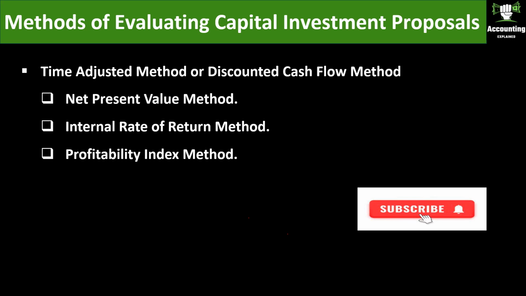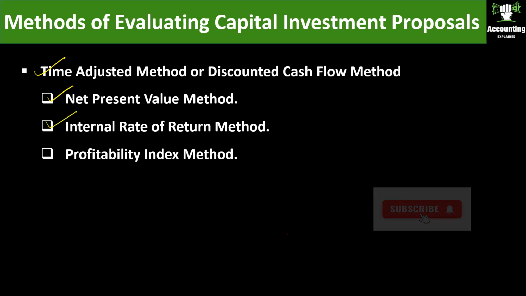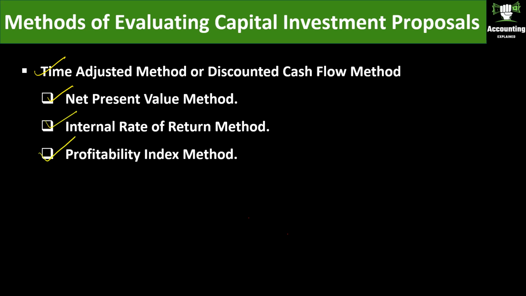Next is the time adjusted or discounted cash flow method. Under this we have the net present value method, internal rate of return method, and profitability index method. With this, we are finishing the introduction to capital budgeting.